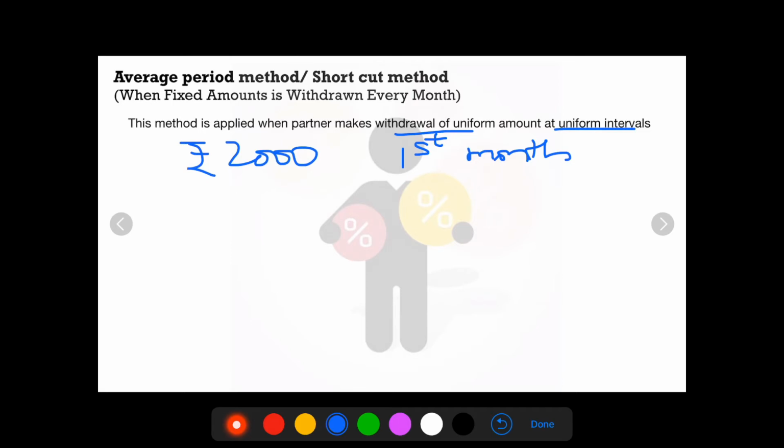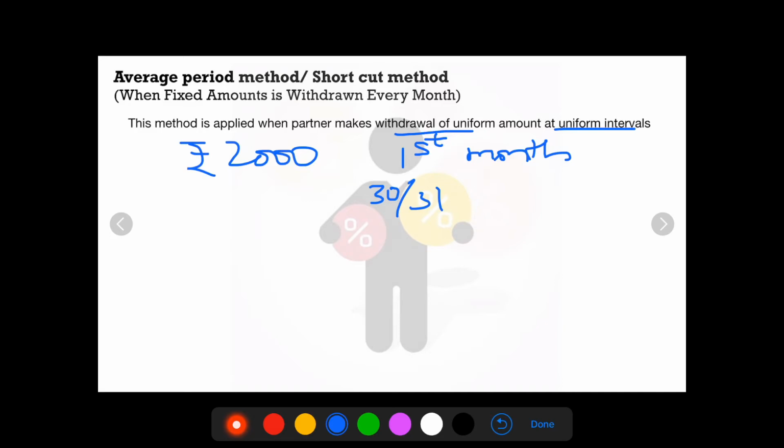Students, remember, in this method, withdrawal can happen in the beginning of the month, that is 1st of every month, or it can be on 30th or 31st of every month. We call it the end of the month.